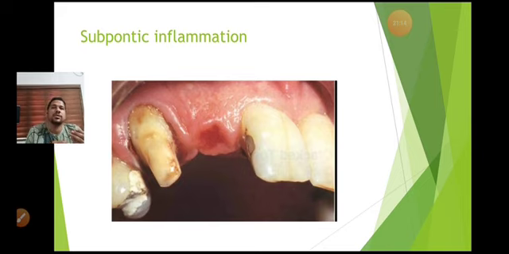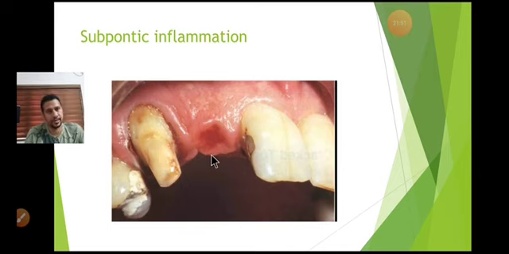So if you choose a pontic which is wrong, which can give rise to subpontic inflammation, there will be profound bleeding and pain for the patient just below the pontic area. In this case, you can see a redness here, which is due to a ridge lap pontic. The pontic rests on the whole of the ridge. So if any food lodgement happens, this can give rise to subpontic inflammation in such cases.